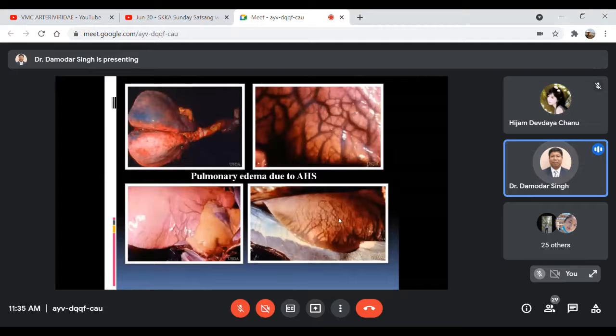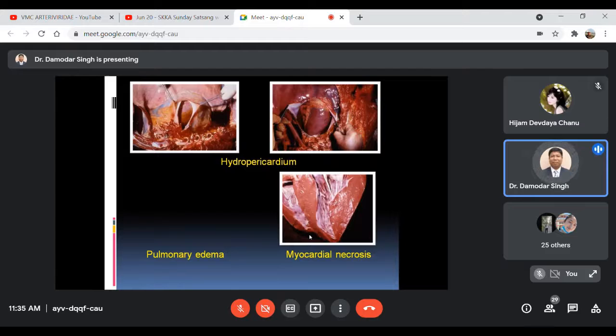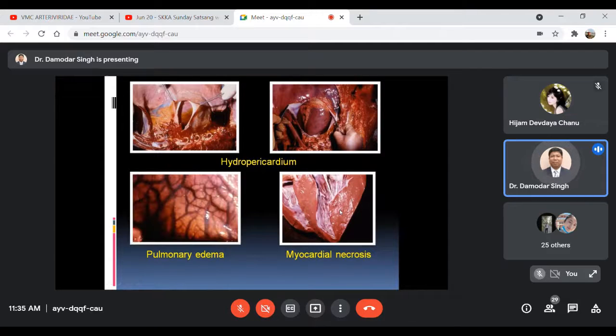Then these are some pictures showing the lung lesions due to pulmonary edema. See, the lungs used to be highly edematous, very prominent and distended, due to the accumulation of edematous fluid in the lungs. Then these are the pictures showing hydropericardium and myocardial necrosis. If you make a cross section of the heart, you can find some myocardial necrotic lesions and pulmonary edema in the lungs, right?